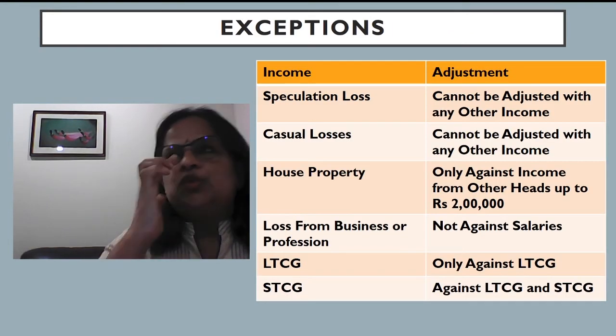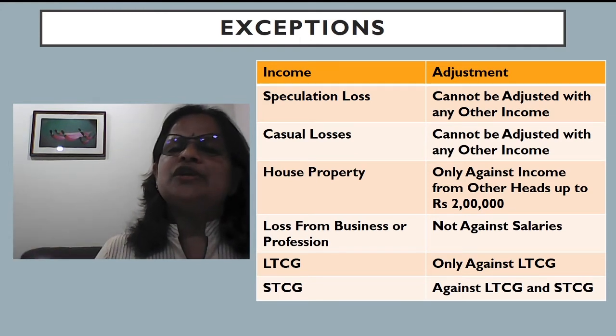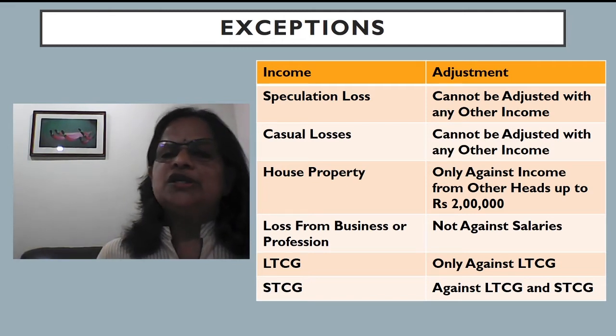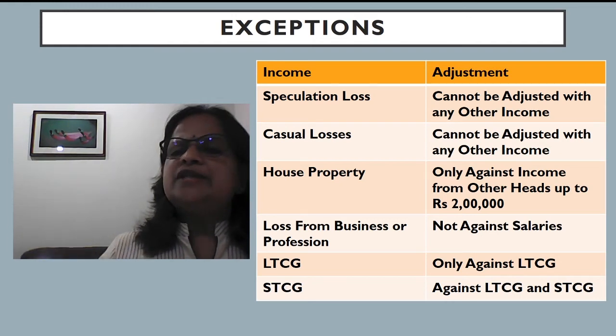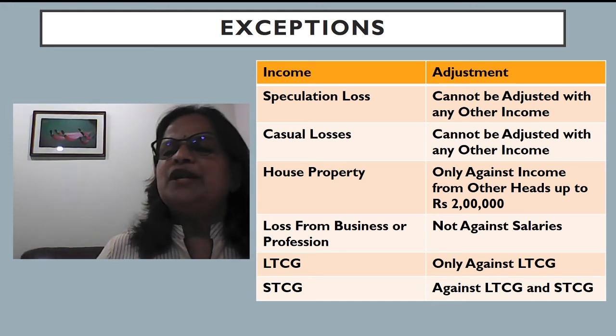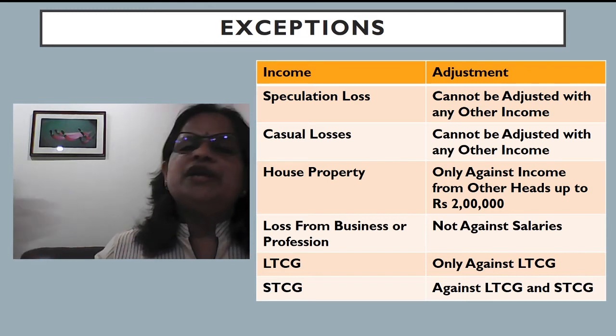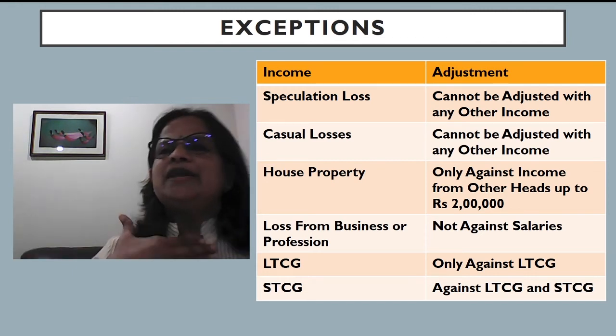Now, exceptions to this rule. When an income is adjusted against a totally different head of income, speculation loss cannot be adjusted with any other income. If this provision is not there, everybody will claim that we made speculation loss. So speculation loss cannot be adjusted with any other head of income. Now casual losses cannot be adjusted with any other income. Now house property loss only against income from other heads up to rupees 2 lakh. Why 2 lakh? Self-occupied house property loss is restricted to 2 lakh. So beyond that you cannot adjust. Otherwise people will pay more housing loan and they will claim that, see my case, I am paying housing loan.